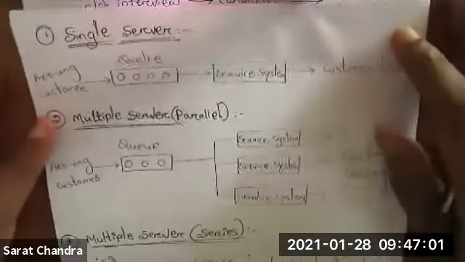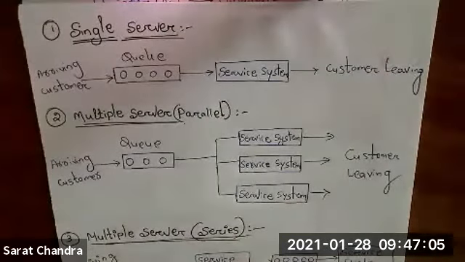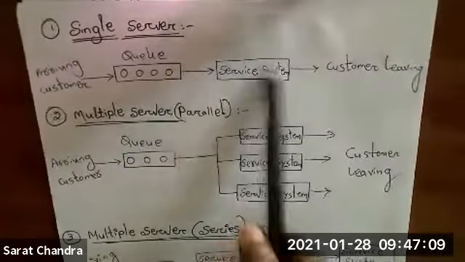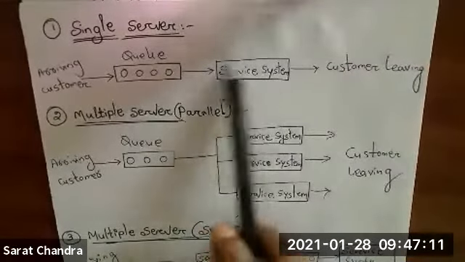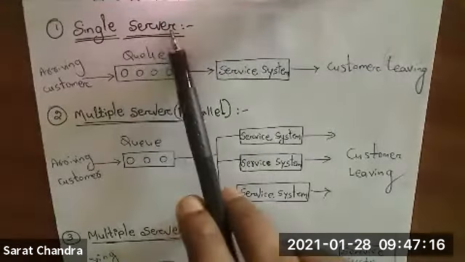For example, if you can see this line diagram. This is a single server system. So where is the server? This is the service system. How many servers are there? Only one service system is there. So this is single server.